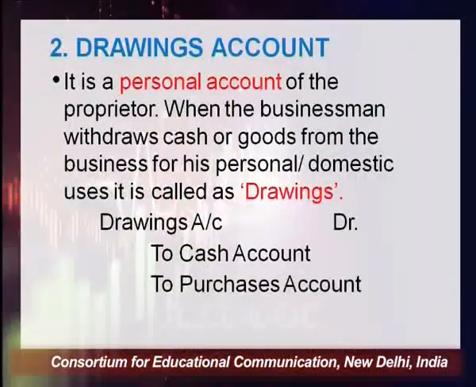Which person is it representing? The owner. So in this particular case, the entry would be drawings account debit to cash, if he is withdrawing cash from the business. We have to record all the general entries from the point of view of the business, not from the point of view of the owner. That's why we are crediting cash, because cash is going out of the business. Who is withdrawing cash from the business? The owner. So the owner is withdrawing cash from the business and we are depicting this owner with the name drawings account, and cash is going out, so that's why we have credited cash.